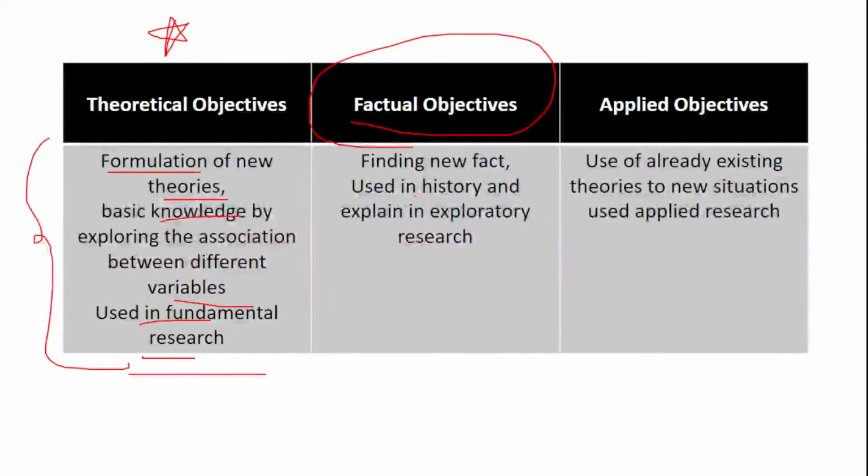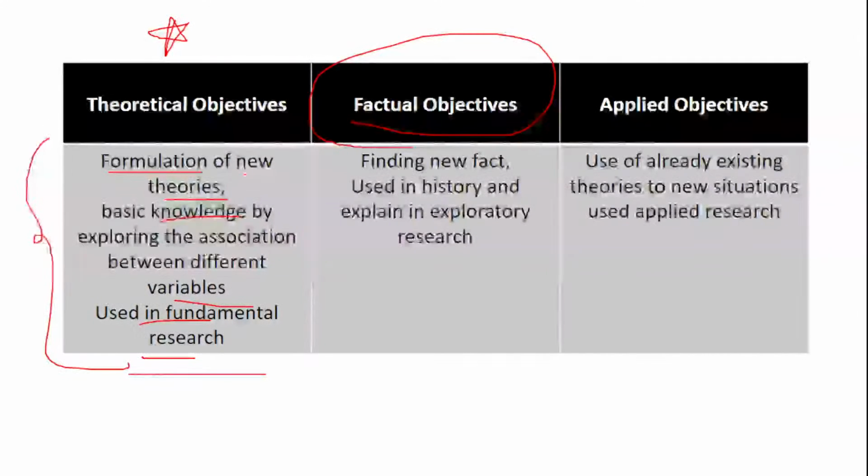Factual objectives are about finding the facts, which is used in history or exploratory research. Applied objectives are about something which is already existing and uses application. So just keep in mind, if the question comes, what are theoretical objectives, what are factual objectives, or what are applied objectives, you should be able to give a proper justification.